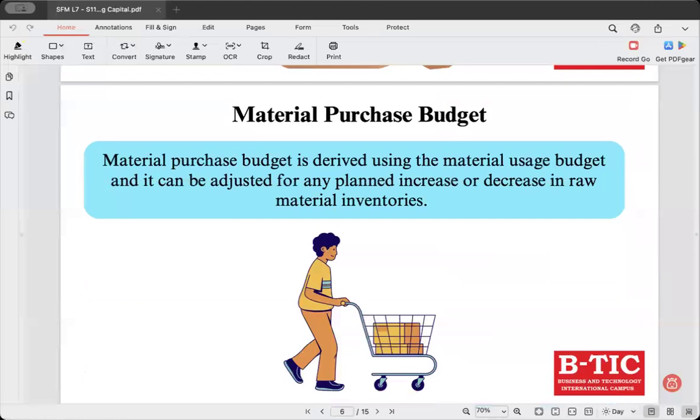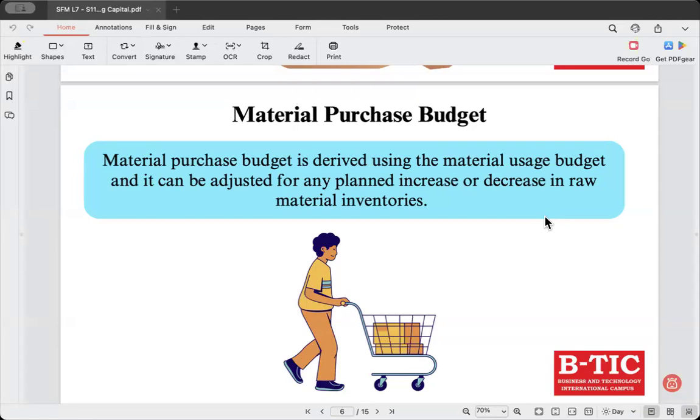Clear? So all these are interconnected, right? All these are interconnected. So you need to prepare the other three before you move to the material purchase budget. The material purchase budget is developed based on the material usage budget. And this budget outlines the quantity and cost of raw materials that need to be purchased during a specific period of time.